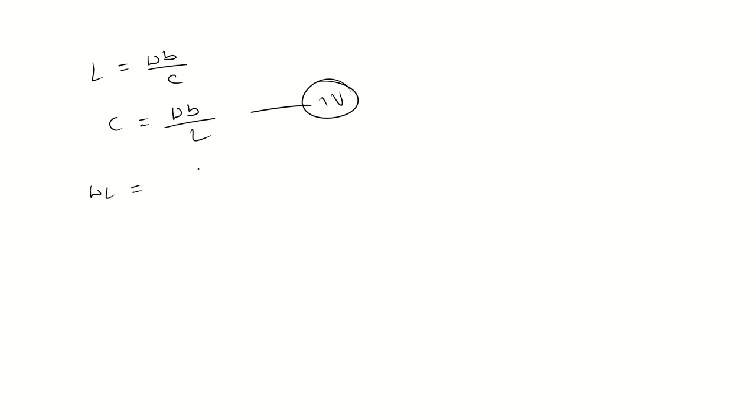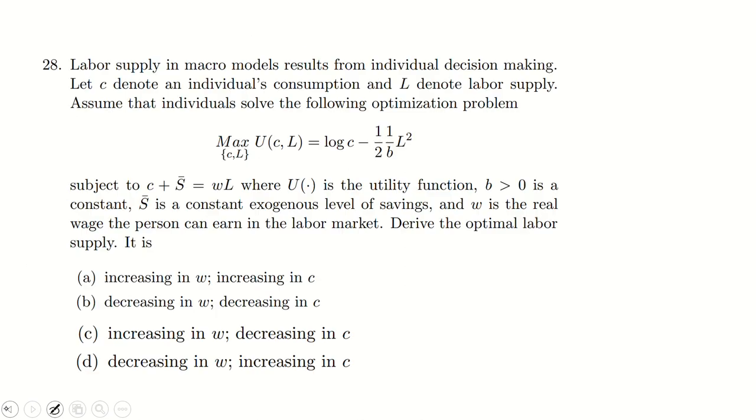Just put WL equal to S bar plus WB by L. Guys, just solve it. You will get WL square minus S bar L minus WB equal to 0. That's fine. But guys, we are more interested in finding the optimal labor supply, the value of L. What would be the value of L?